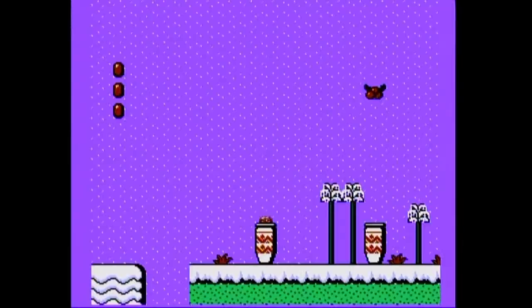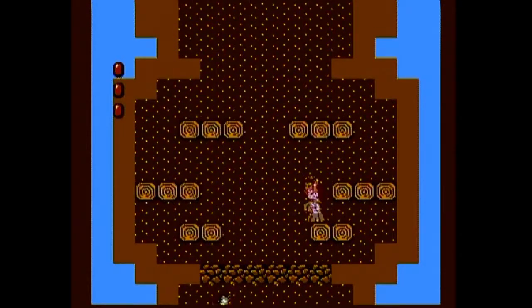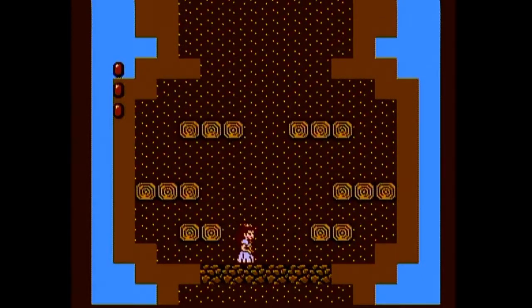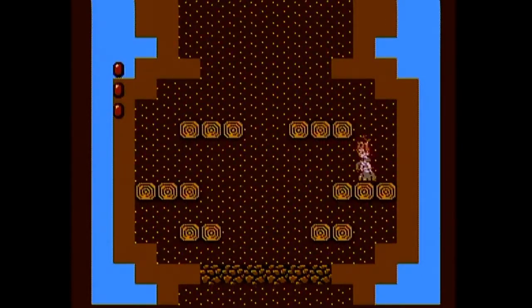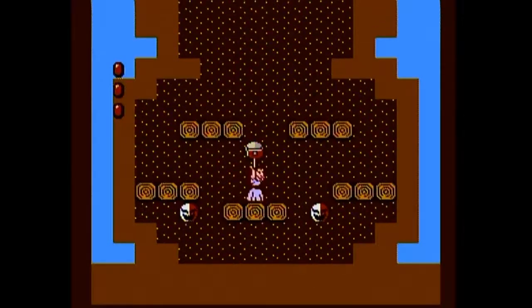That's weird. Shouldn't there have been a bomb? Let me re-enter here. No, and now there's just a vegetable. Usually there's a bomb here that you can pull out of the floor, and then you can break the blocks below and then fall down and go deeper and find stuff there. But no, there was just an extra life here. That's weird. But yeah, if we go here, we see a key.